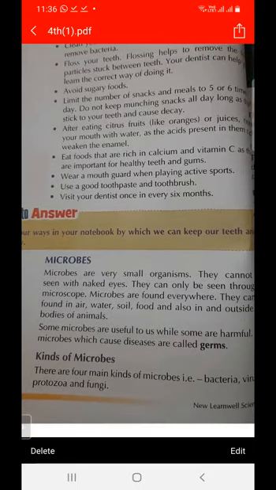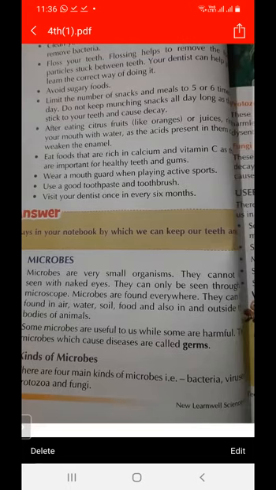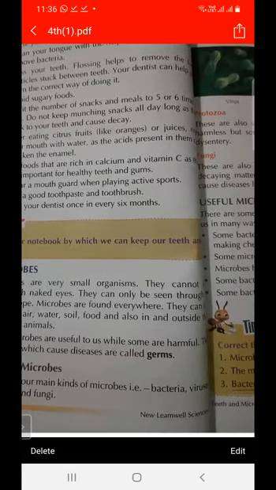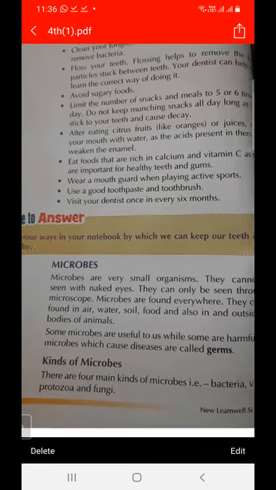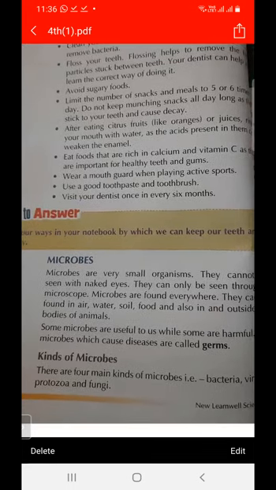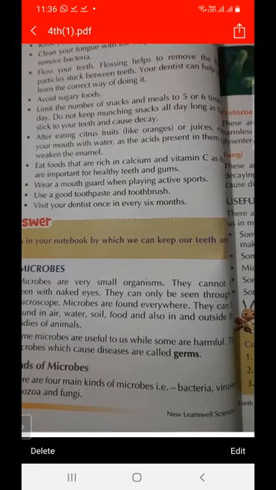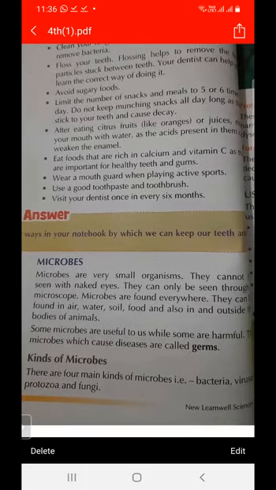And what are the kinds of microbes? First is bacteria, next is virus, next is protozoa, and next is fungi. So there are four kinds of microbes, and they are very small, tiny organisms.